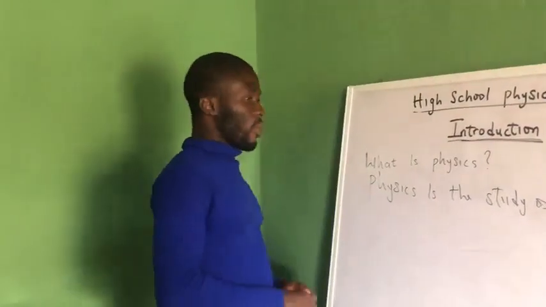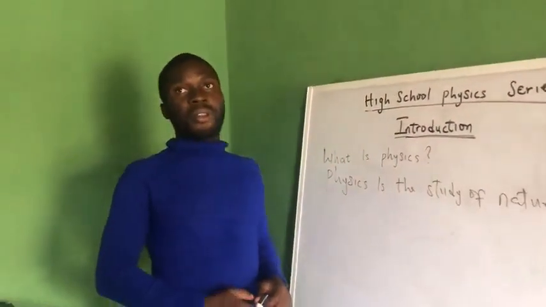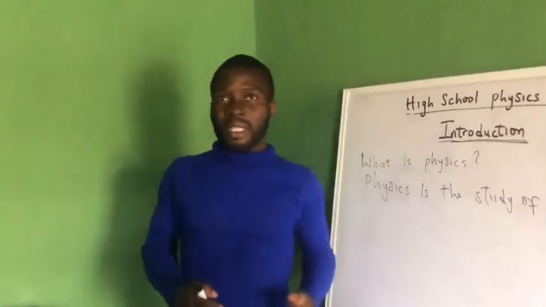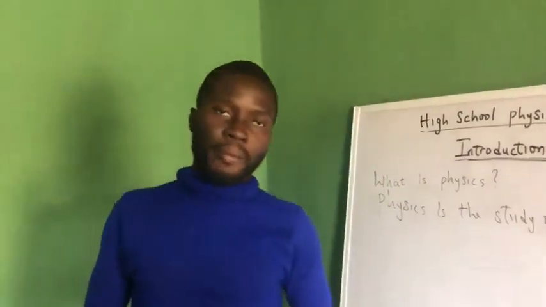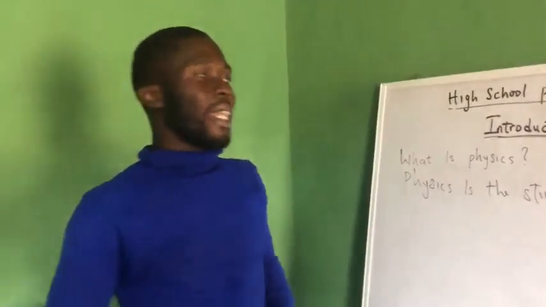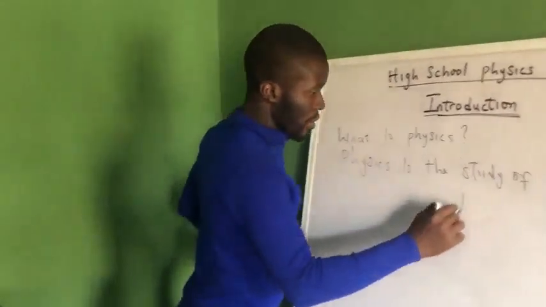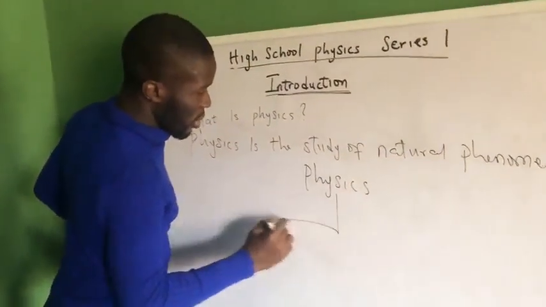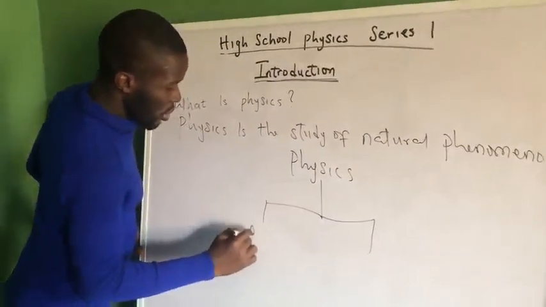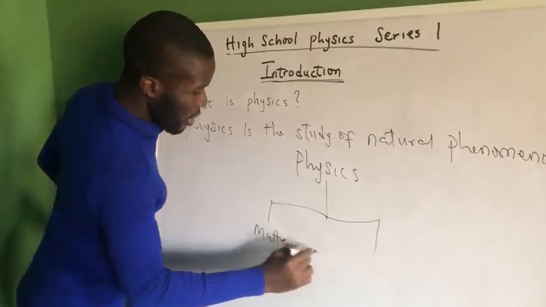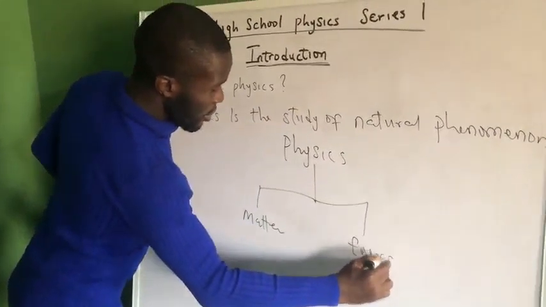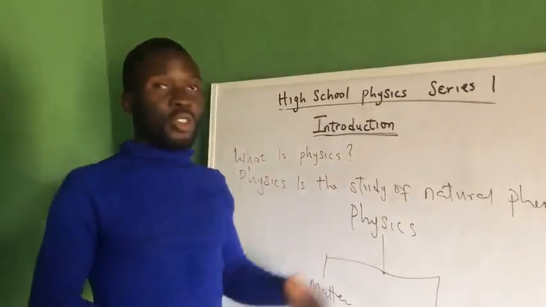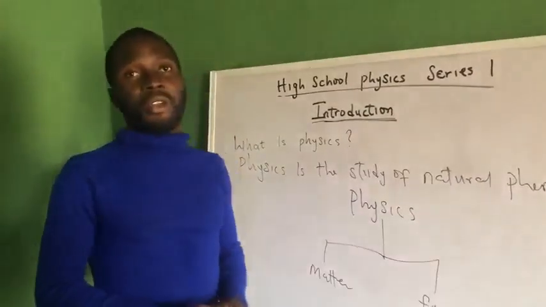Now, but this is not enough definition for physics. So what exactly do we mean by physics? Physics is the study of matter and energy and the relationship between them. So when we are talking of matter and energy, before we can do anything with physics, we'll be talking of matter, we'll be talking of energy. So physics is that discipline that has to do with the study of matter and energy and the relationship between them.